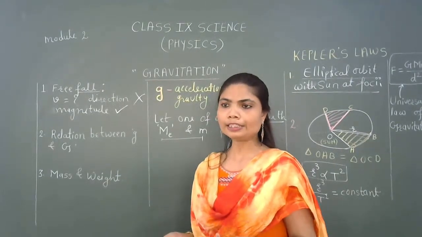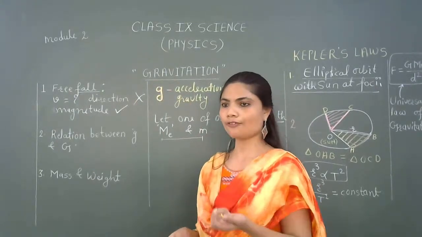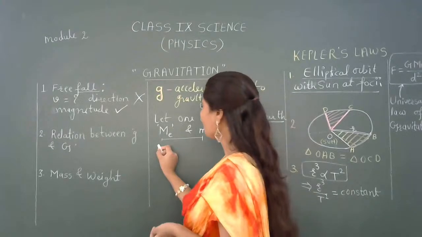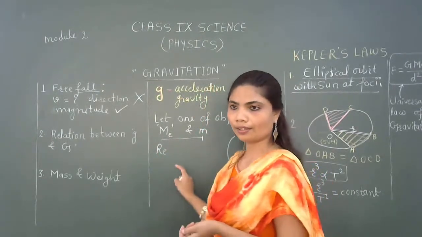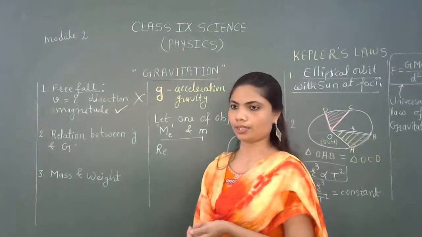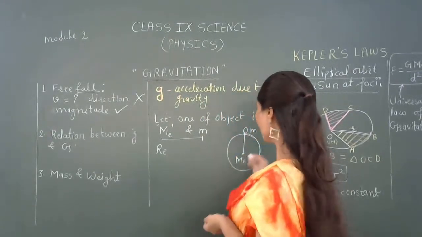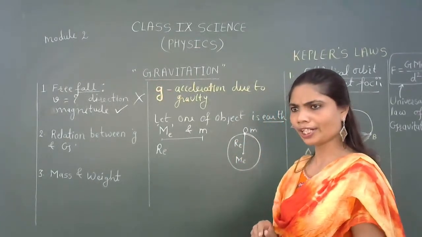Obviously, the center of the Earth and any object will be considered to be at the surface, meaning the distance will be taken as the radius of the Earth. Small e for Earth. R for radius, small e for Earth. So it will be considered to be R_E. Are you getting my point?